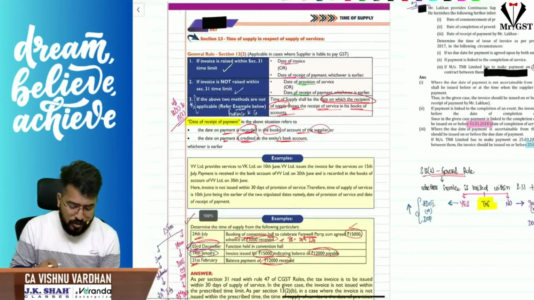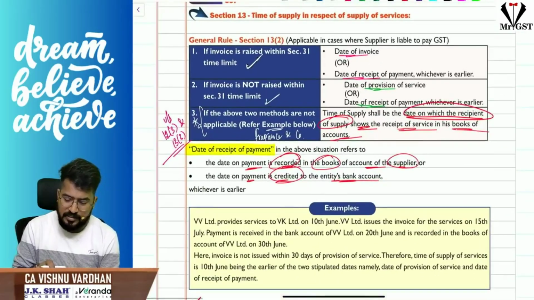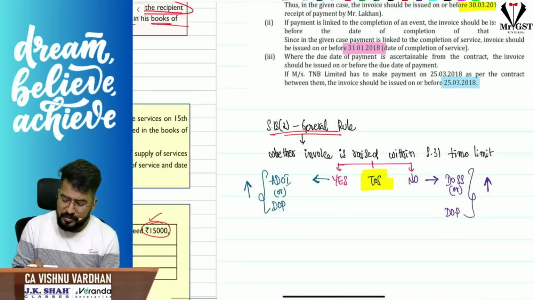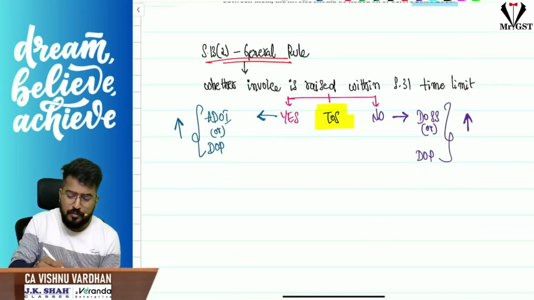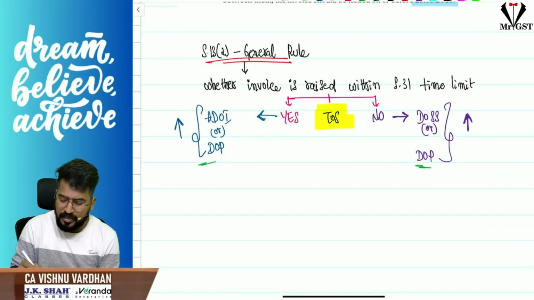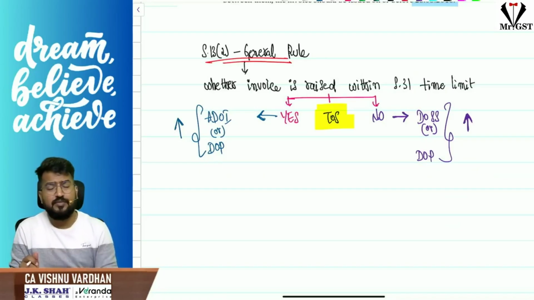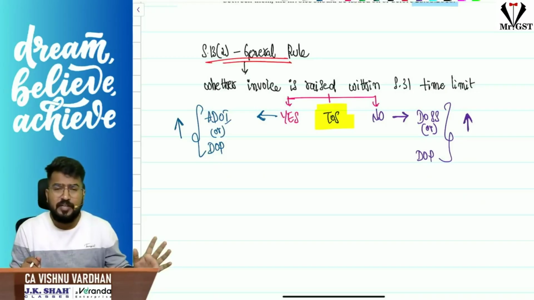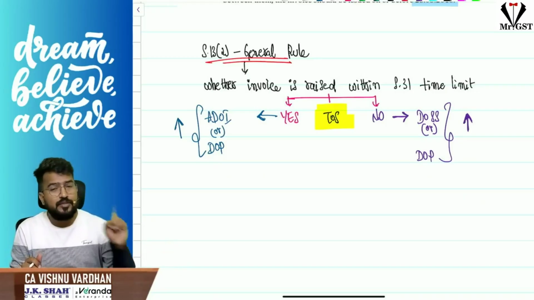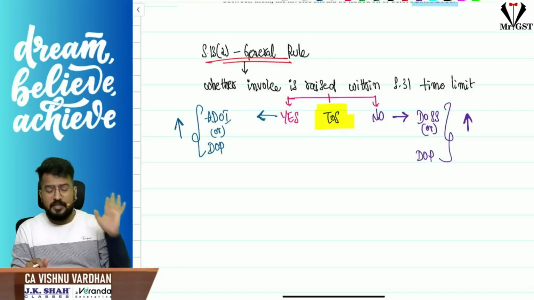Here, as I told you already, the interesting part is the advance. Sir, because of this, if you see, in both the cases date of payment is being compared. So hence it implies what? Whenever the advance is received, automatically it will become taxable. So in 12 subsection 2 there is a relaxation, but in 13 subsection 2 there is no relaxation.